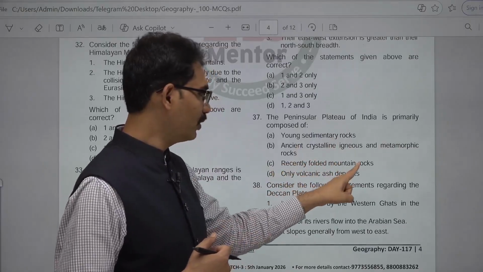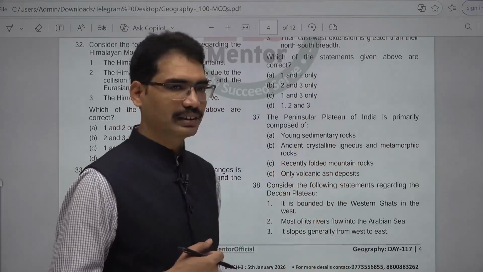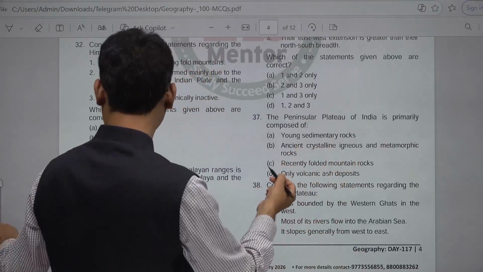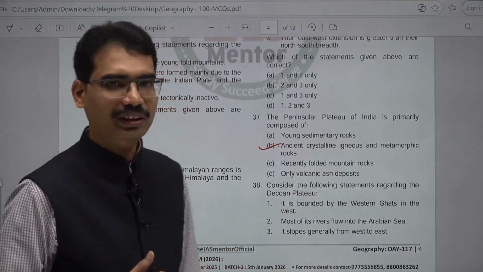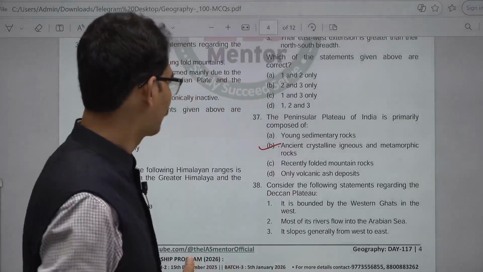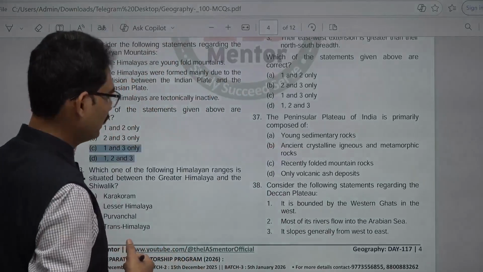Recently folded mountains, no. Only volcanic ash deposit, no. This is the answer. 37. B. Ancient crystalline igneous and metamorphic rocks. This is the answer. 37. Next, 38.